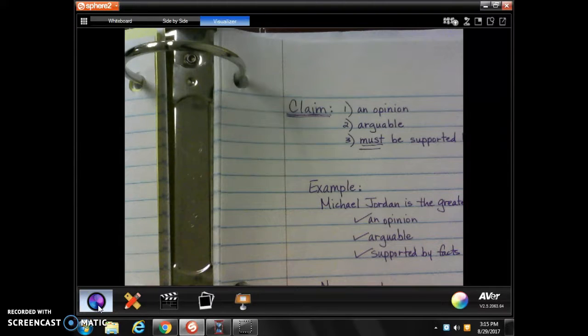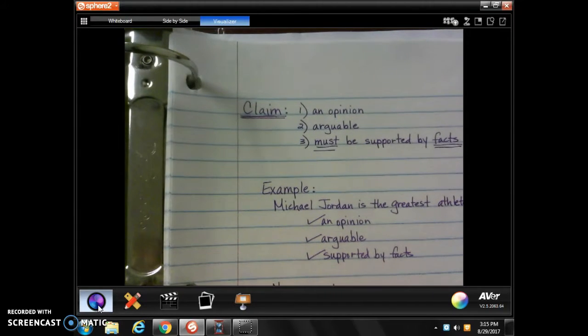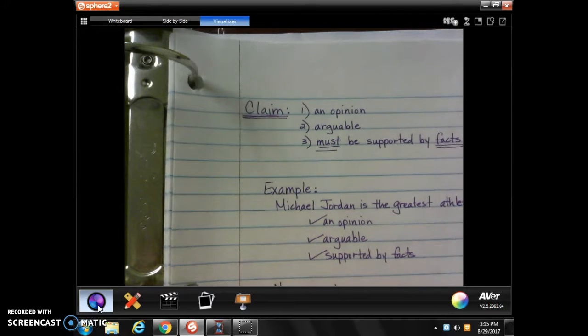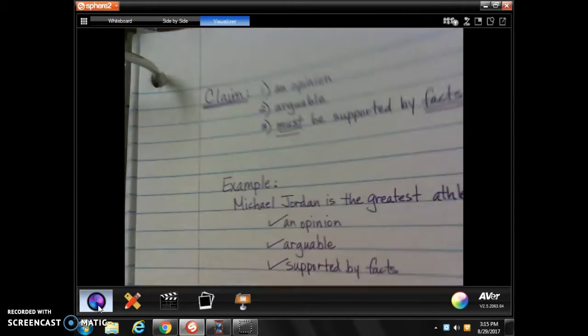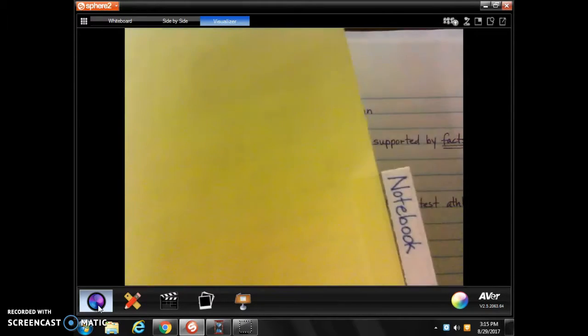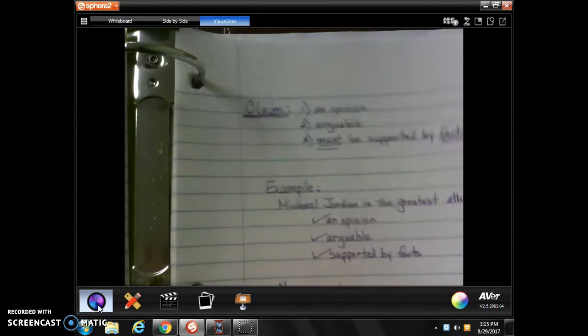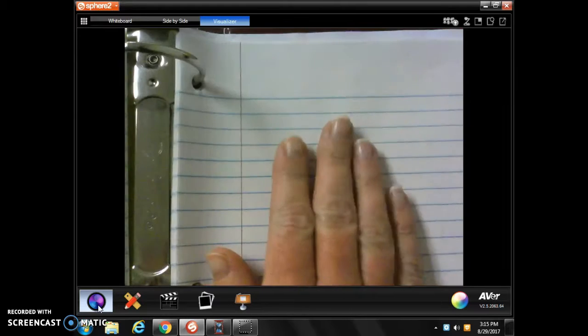Okay, for this lesson, it's going to be a real quick one. Today, what we're going to do is brainstorm our first brainstorming list in our notebooks. We have these notes in our Writer's Notebook section, behind the Writer's Notebook tab in our classroom binder. We took notes on claim, so we're going to flip past this page, turn the page that's got the claim notes on it, and write on this page.